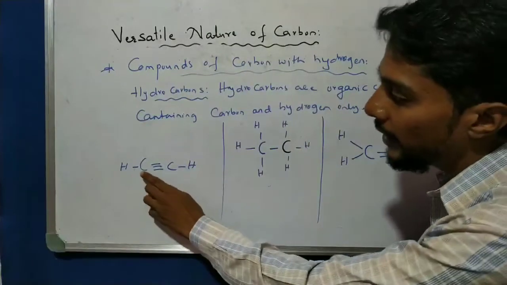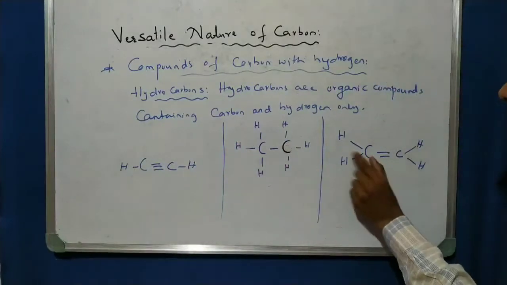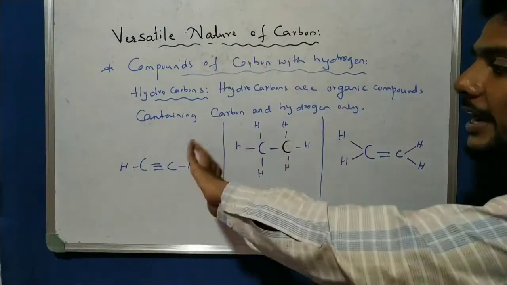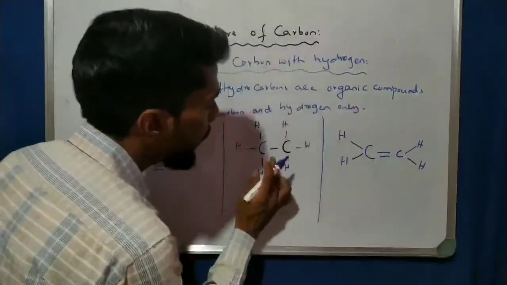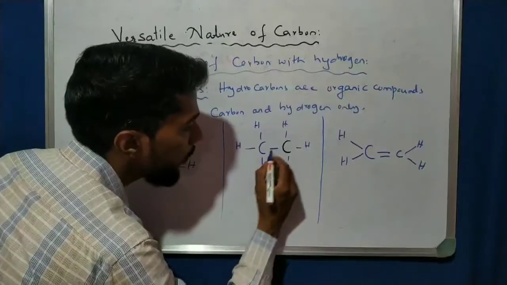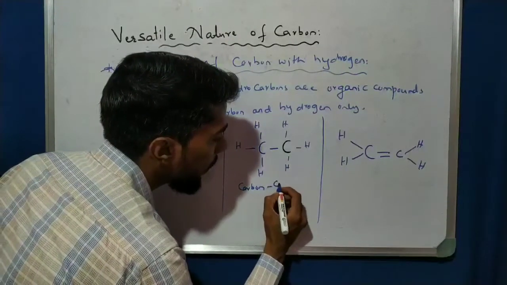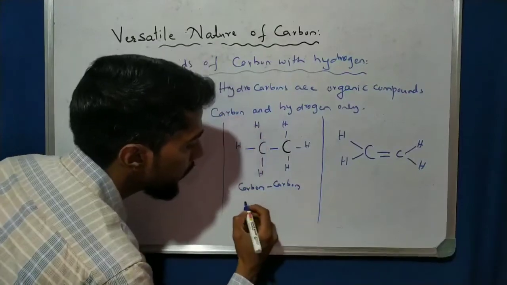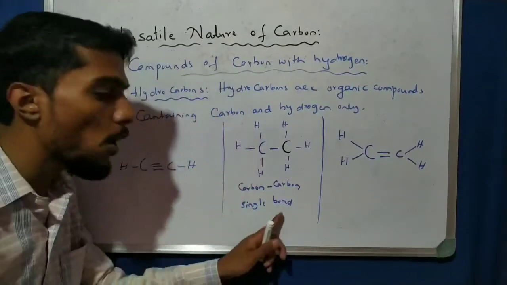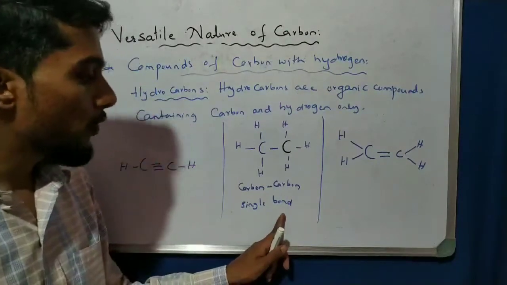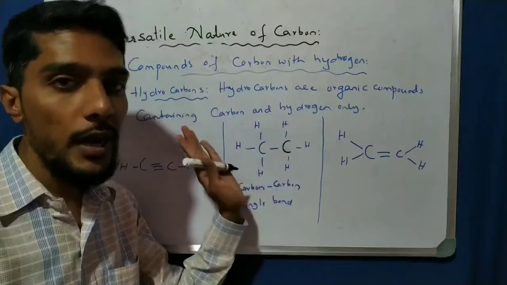Here we have hydrocarbons, carbon and hydrogen. There are three types of hydrocarbons. One has a carbon-carbon single bond. So I write carbon-carbon single bond. Which type of bond is it? It is a covalent bond. You have to remember, it is a covalent bond because of the sharing of electrons between the carbons, right?